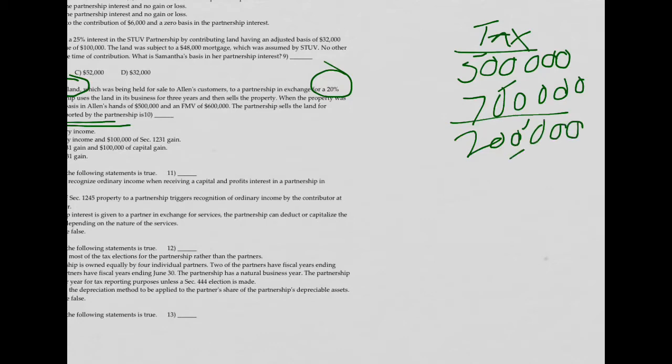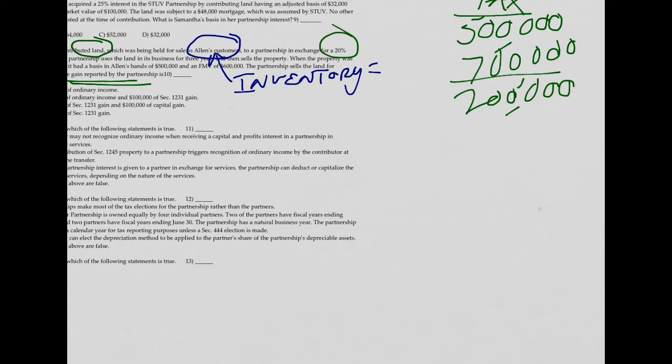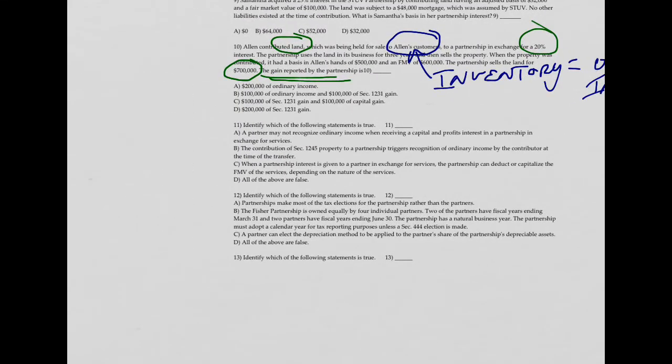Because that's what the problem's asking for, it looks like. And the answer there is that since it was inventory in Allen's hands, which would have been ordinary income, let's go back to that. Allen held the land as ordinary income property, and it must maintain that. We can't escape, and inventory is equal to ordinary income tax. That's the definition of inventory, and so we can't escape the recognition of what was inventory, that hot asset concept, and so the gain reported is going to be $200,000 of ordinary income, answer A.